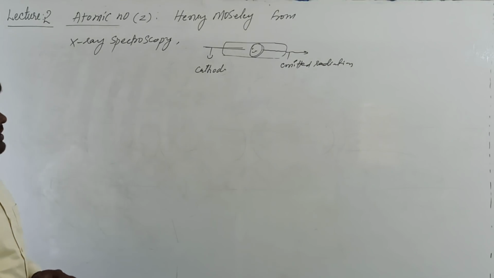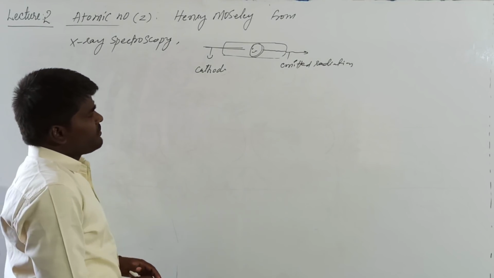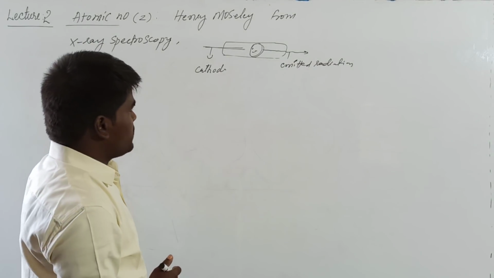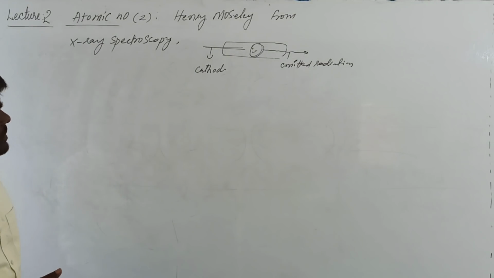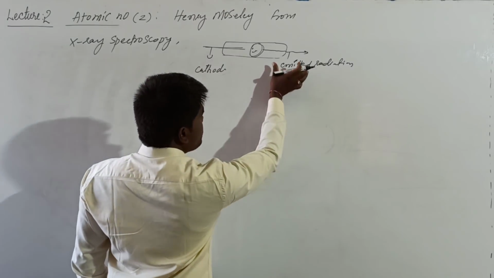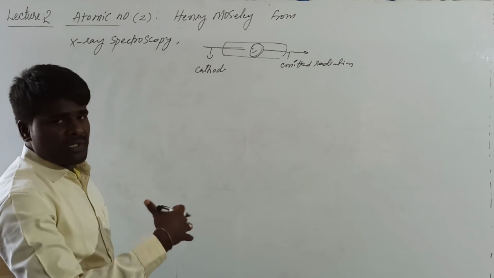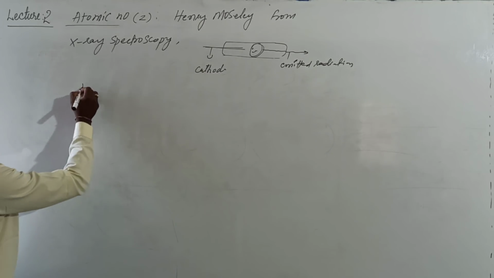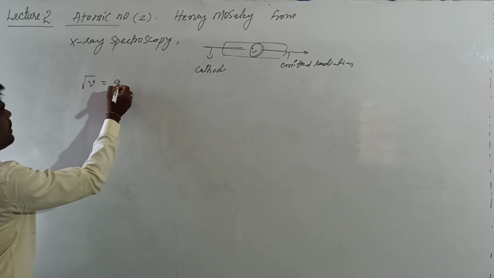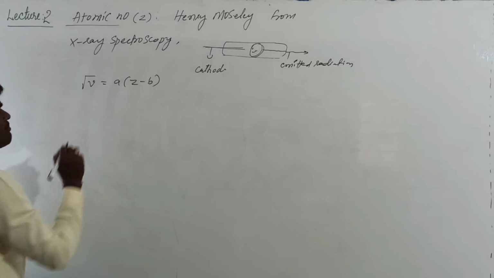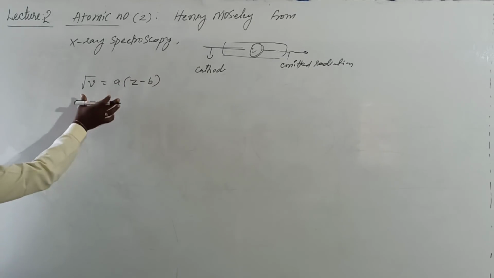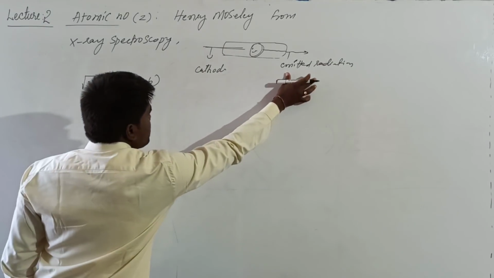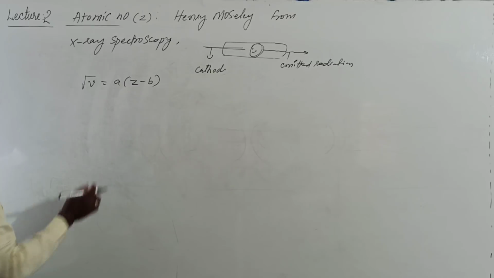Here Moseley studied the relation between the atomic number and the frequency of the emitted radiation. The frequency of this emitted radiation is related to the atomic number by an equation, which is given as root mu equal to a(Z minus b). This equation relates the frequency of the emitted radiation and the atomic number of the element.